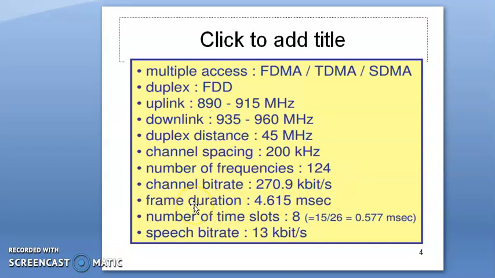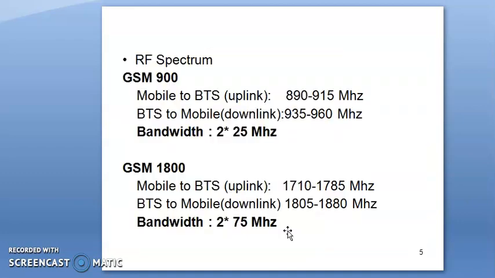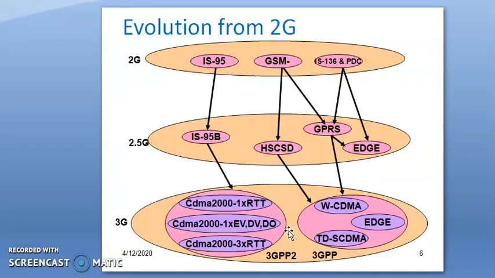A single frame duration is 4.615 milliseconds. The number of time slots in the frame is 8, so for a single user it becomes 0.577 milliseconds, and the speech bit rate is 13 kbps. This is the full bit rate. It can be half, that is 6.5 kbps. This is how it can be separated out.